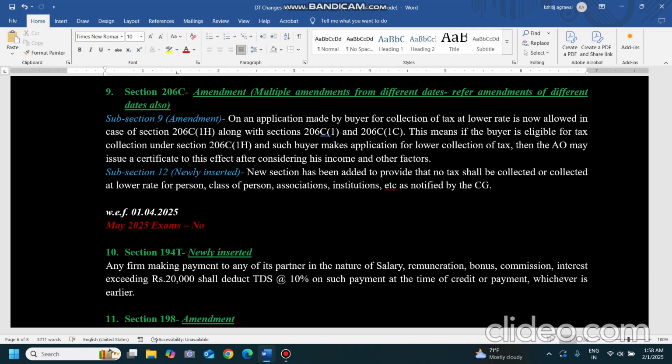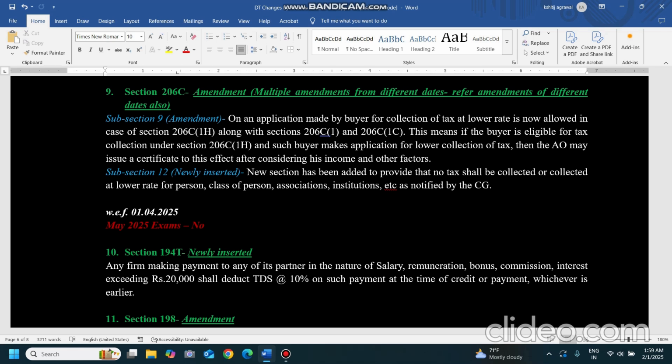So if a buyer is applying that tax collection in my case should be at a lower rate, then 206C(1H) should be allowed along with section 206C(1) and 206C(1C). This means if the buyer is eligible for tax collection under 206C(1H) and such buyer makes an application, then the AO may issue a certificate to this effect after considering the given factors.